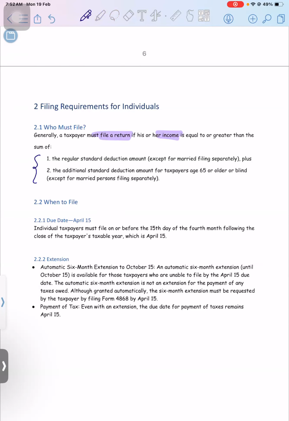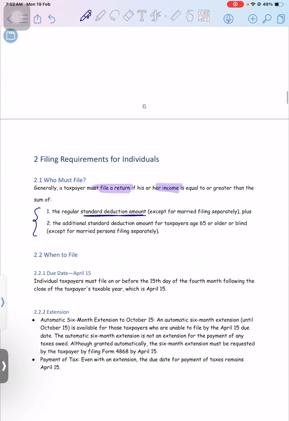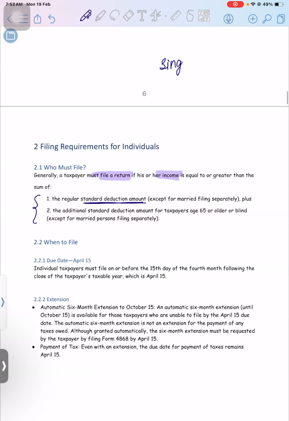One is if their income is more than the standard deduction. Let's say I'm filing as a single taxpayer. So what is the limit for a single taxpayer? If my income is more than 13,850, I'll have to file the tax return. Or if my income is less than 13,850, I don't need to file the tax return. It's not mandatory for me if my income is less than this.